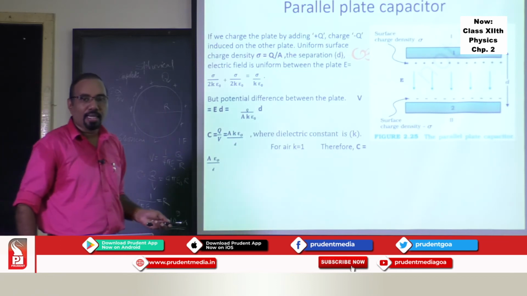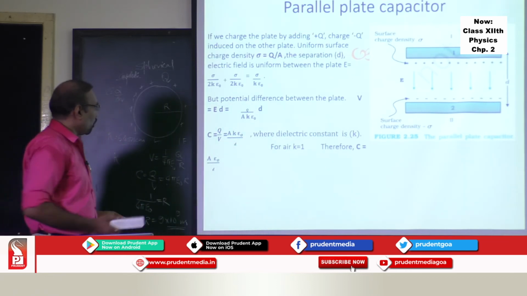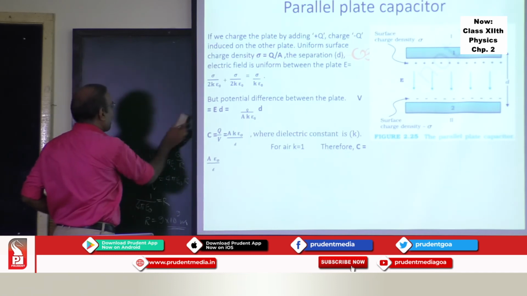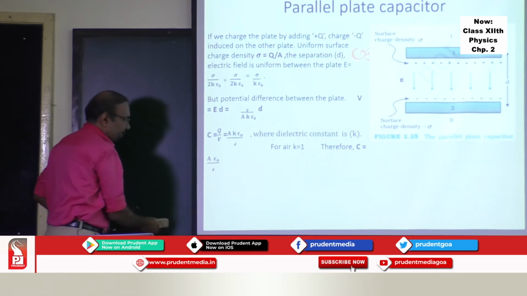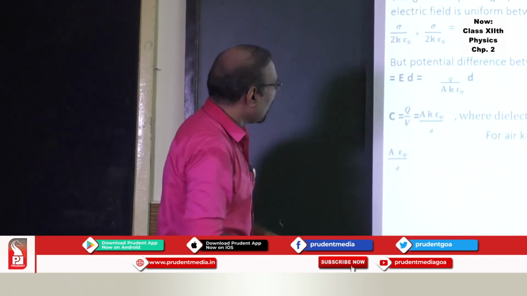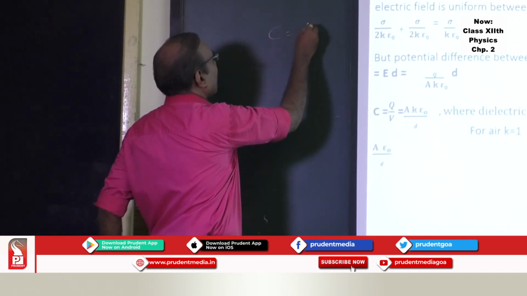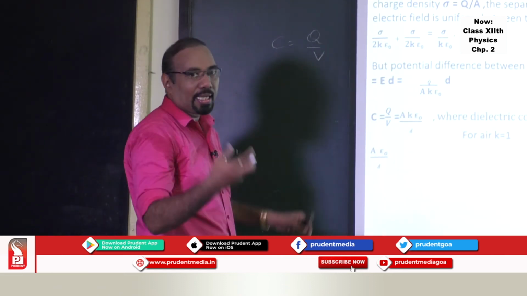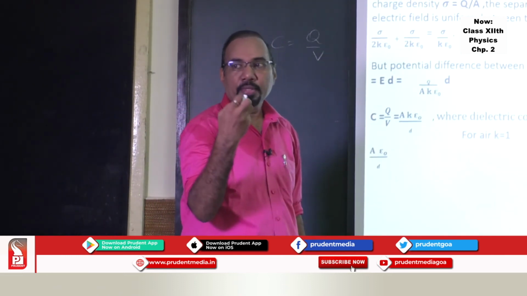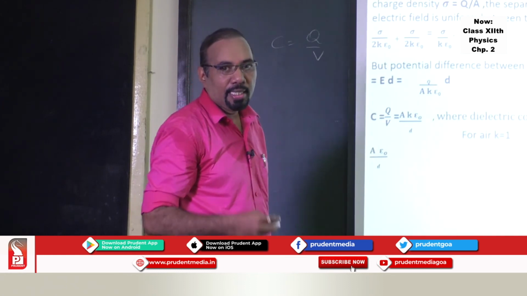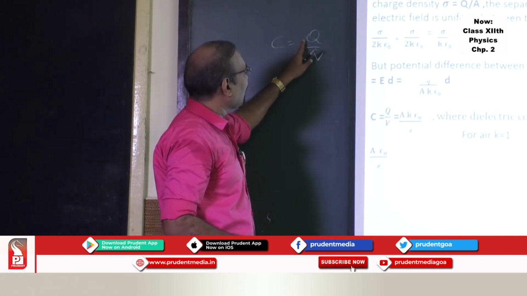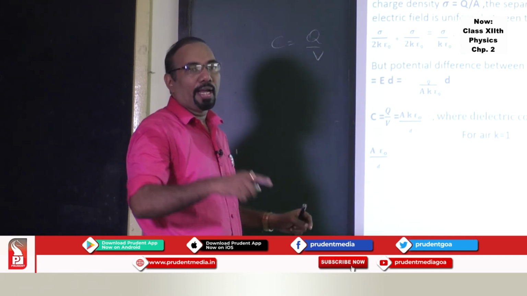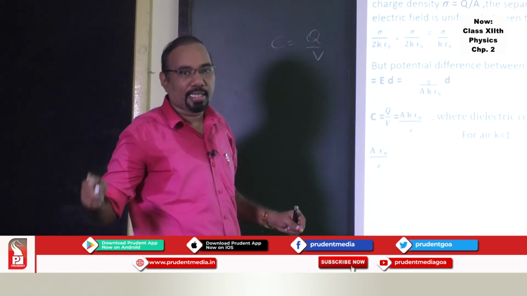So from this relation, you will come to know that capacitance does not depend on charge and voltage. Please remember, though the formula for capacitance is charge upon voltage, capacitance is a characteristic of that assembly, a characteristic of that conductor. It does not depend on charge and potential, just like resistance does not depend on potential difference and the current.